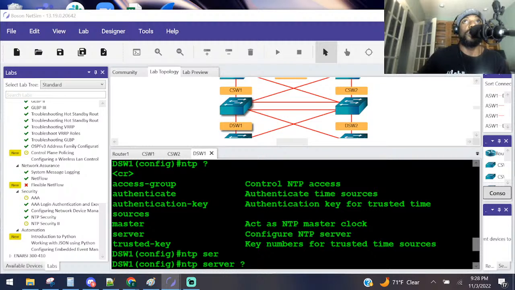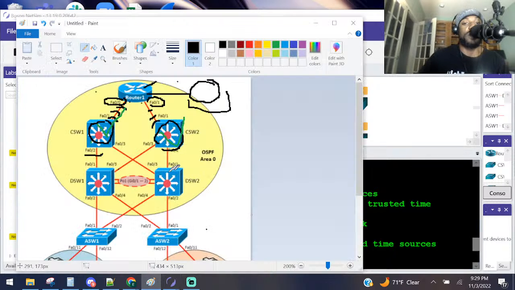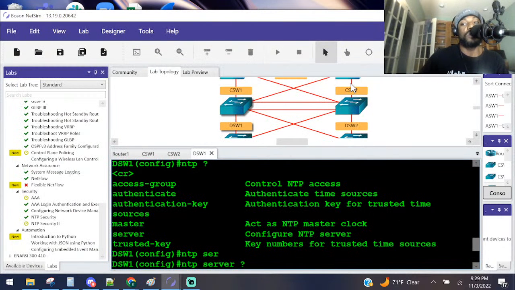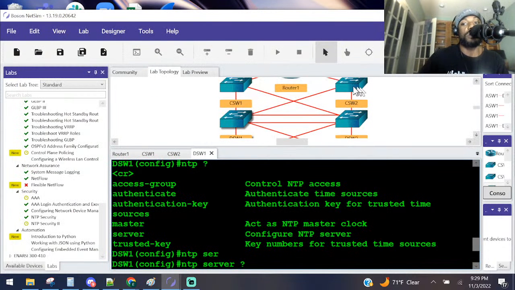On DSW1, we did that. Now we got to do the same thing on DSW2. So this guy right over here, we're going to fix him and get him to get the time from this guy, which is what interface? FA02, that right there. We got to figure out what that IP address is. Let's go to CS2, that guy.